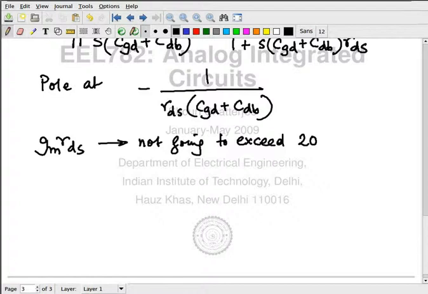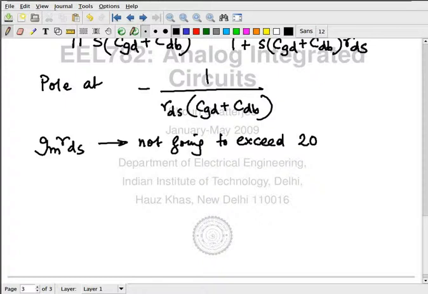Okay, so for this course we are going to use 20 as a ballpark number for GM times RDS. Can't get better than that. So let's say you are at 20. Any idea of what GM could be? No idea, right? Because it's a quantity which has dimensions. Also, depending on the size of the MOSFET, etc., the GM will increase, decrease.